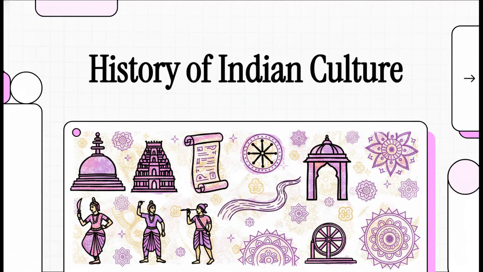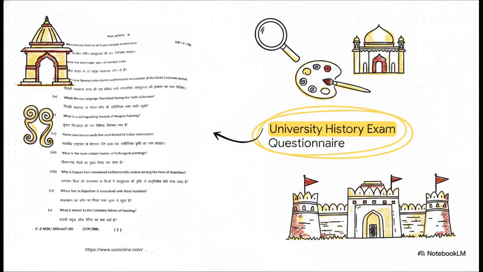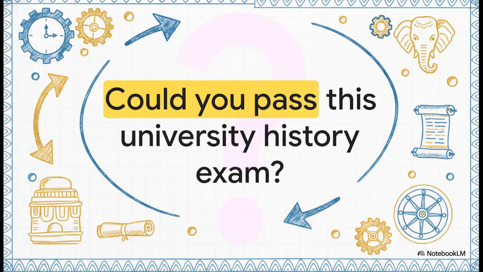Let's jump right in. So take a close look at this authentic university history exam paper. It covers the exact material we're exploring today. You've got questions on Gupta temples, the Delhi Sultanate, Mughal art, Rajasthan forts. Honestly, scanning these questions, do you think you could pass it right now? Well, don't worry if you can't, because by the end of this explainer, you absolutely will.